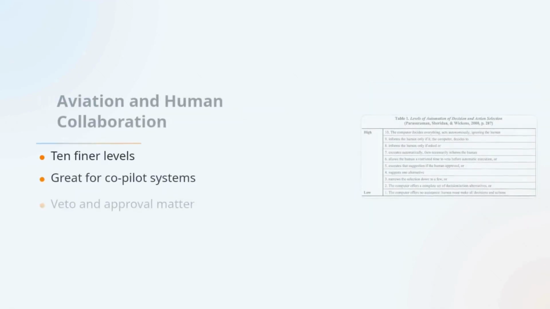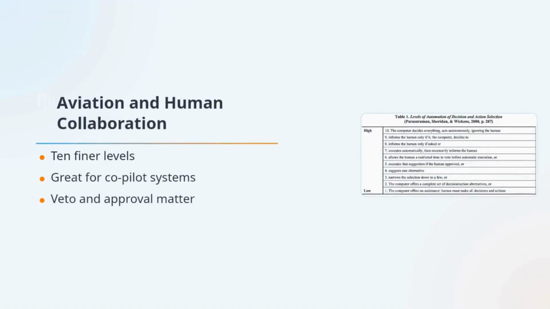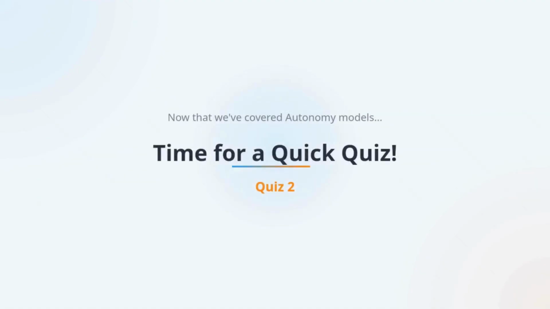Aviation gives a more granular model with 10 levels of automation. This is especially useful for systems where humans and machines collaborate closely. For example, a system may narrow options, suggest one action, execute after approval, or even act unless the human vetoes it in time. This maps beautifully to many AI tools today, where the system behaves more like a co-pilot than a fully independent operator. Now that we've covered autonomy models, let's test what we've learned so far.